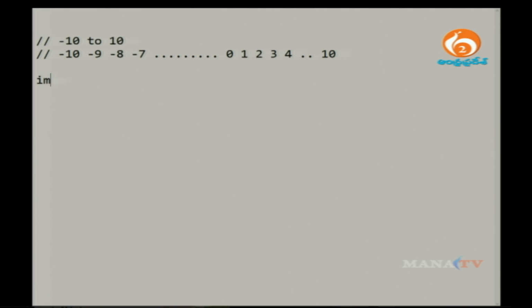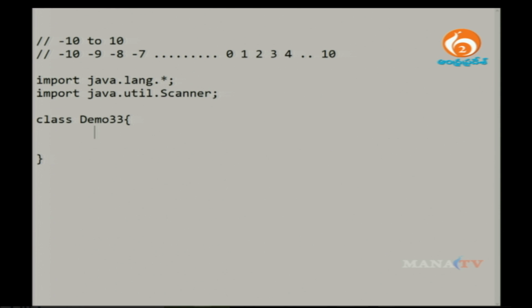How do you write it? Say import java.lang package and import java.util, with the package name util, and use the class name Scanner. And the class name I am writing is demo33. Every class of my program requires one static method to execute the program, so now I have to write String args, right.